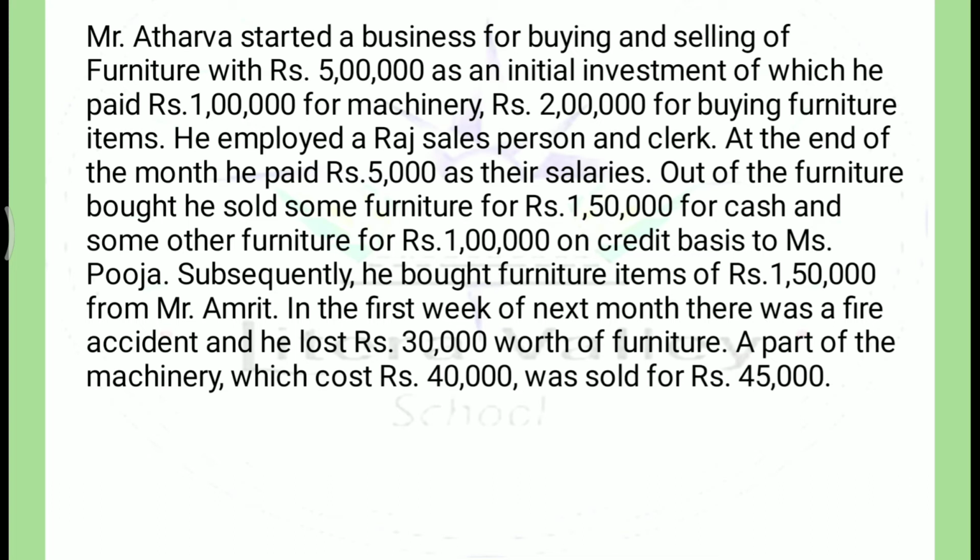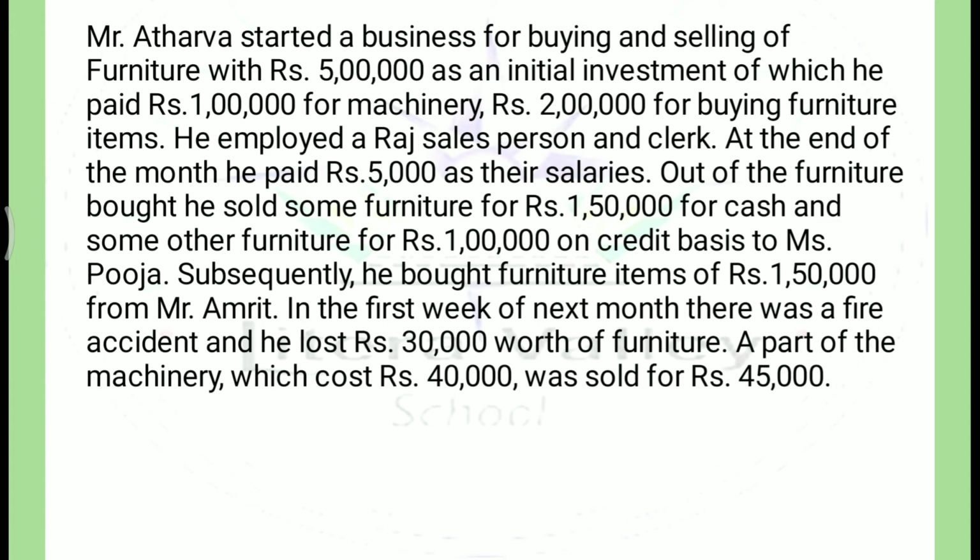Out of furniture bought, he sold some furniture of 1,50,000 for cash. So furniture has been sold for cash, so cash is coming into the business, and 1 lakh on credit to Miss Pooja. Who is a debtor? A debtor is a person to whom goods are sold on credit. So here Mr. Atharv has sold 1 lakh of goods on credit to Miss Pooja. So Miss Pooja will be taken as debtor.